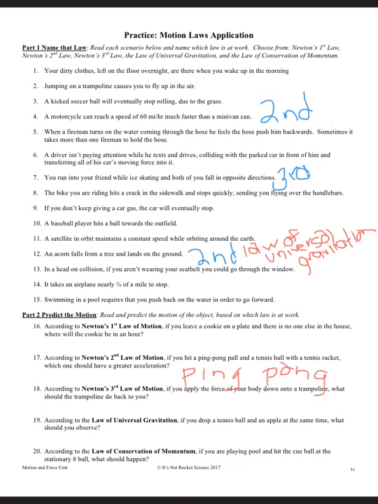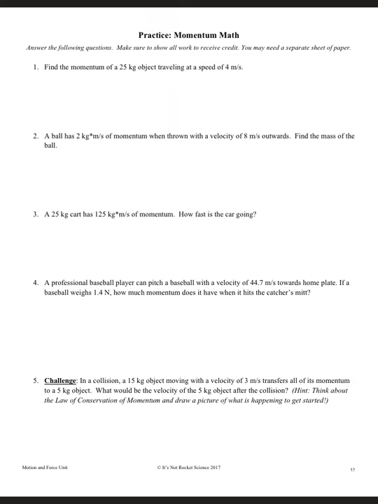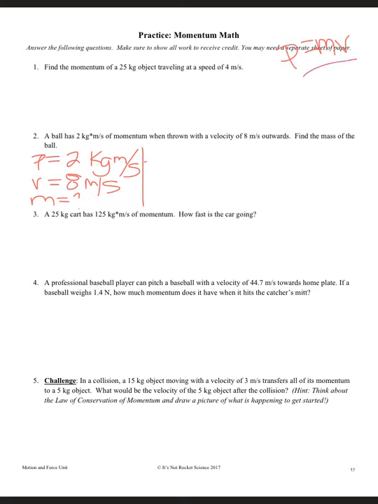And then if you flip that sheet over, you have a whole other sheet to do. So let's do number 2 for practicing momentum math. As you can see, I actually wrote the formula that we're going to be using up there. Momentum equals mass times velocity. P equals mv. And so number 2, a ball has 2 kilogram meters per second of momentum when thrown with a velocity of 8 meters per second outwards. Find the mass of the ball. So we know the momentum, so P equals 2 kilogram meters per second, right? And we know that the velocity equals 8 meters per second, and we are trying to find the mass, so mass is our unknown.